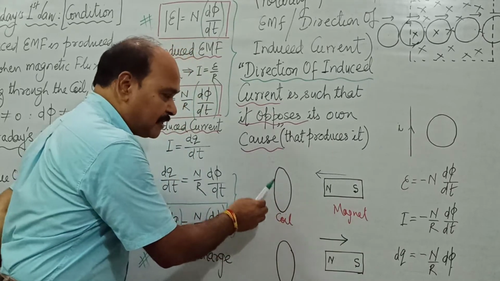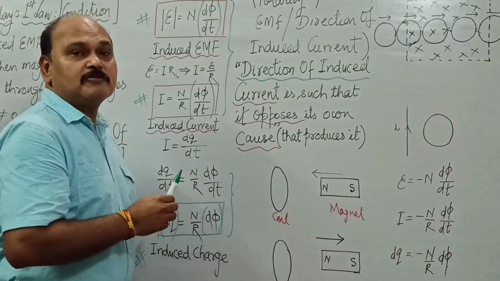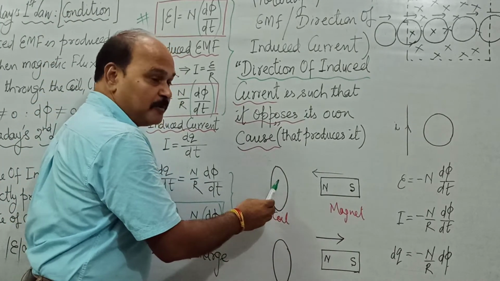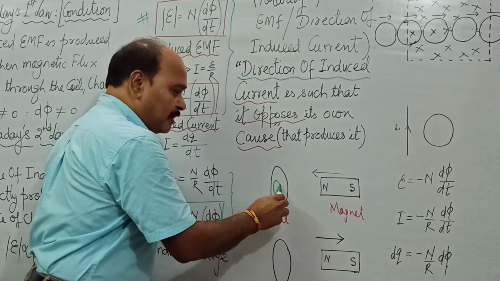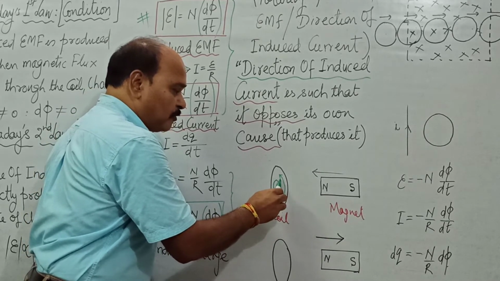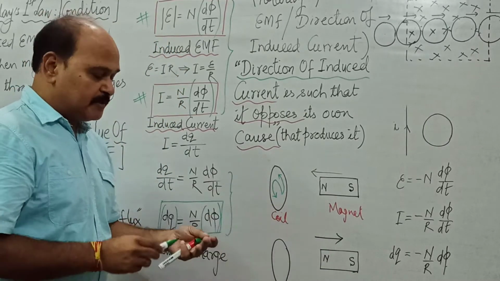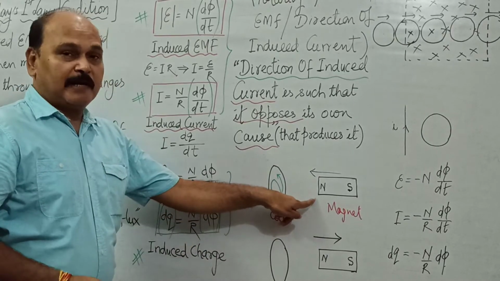And direction of current here is going to be such that it is going to oppose its own cause. Cause is the movement of the magnet. So the direction of current is going to be what? Such that this end of the coil is going to behave as north pole. Why is it going to behave as north pole? Only by behaving as north pole can it repel the magnet.